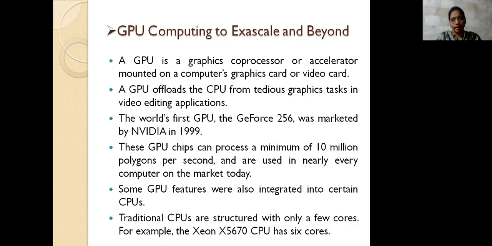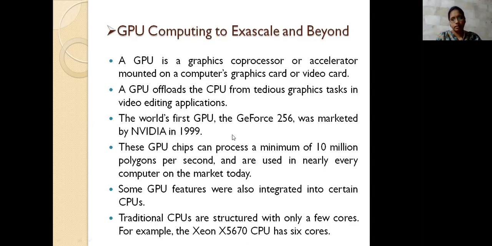As I said earlier, it is going to take only a piece of the code to the CPU, meaning only some portions or partitions, not all the code, and not even pressurize the CPU to perform this. What it does is help the CPU to perform the graphic tasks, not the tasks mentioned here. What we need to do is perform the graphics tasks in video editing applications. So what is the first GPU we are having?